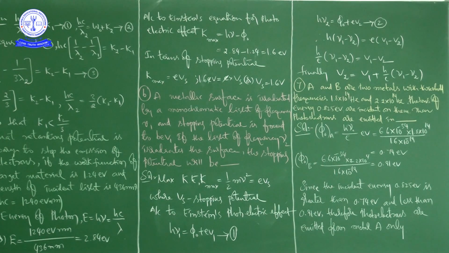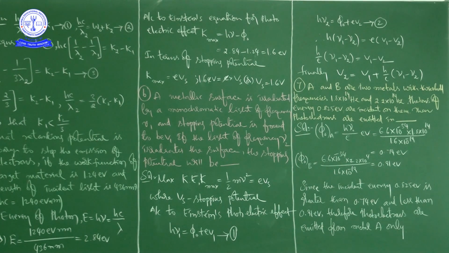H by E into nu1 minus nu2 is equal to V1 minus V2. Finally, V2 is equal to V1 plus H by E into nu1 minus nu2. Right? So he is asking the stopping potential in the second case. That is actually V2 only. So V2 is equal to V1 plus H by E into nu1 minus nu2, right? So that is what he is asking.